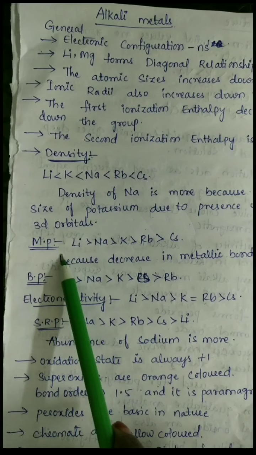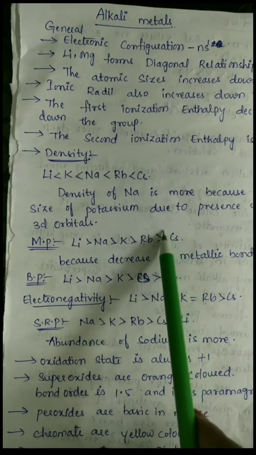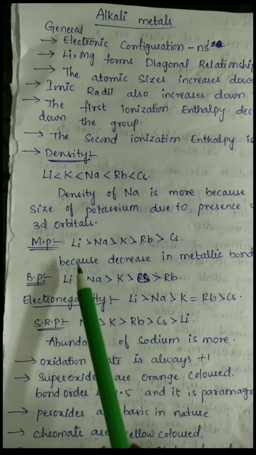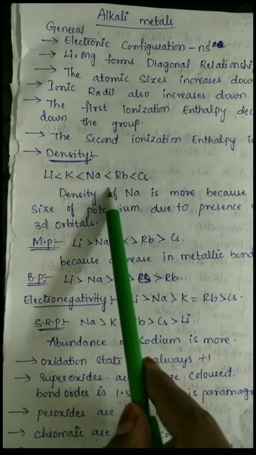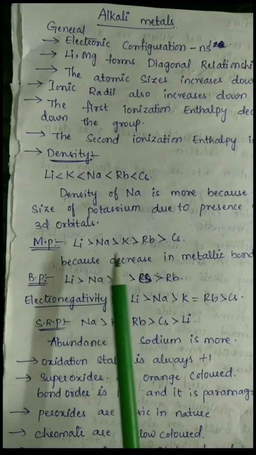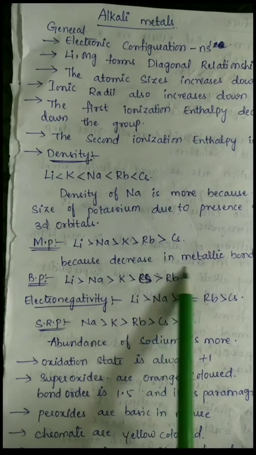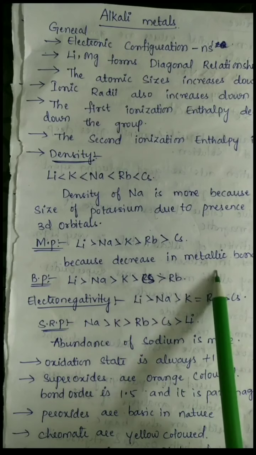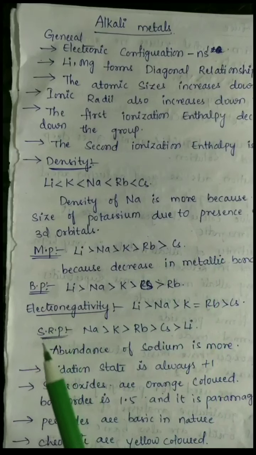And the melting point decreases down the group. Cesium has a low melting point while lithium has a high melting point. So here we can see the irregular trend in the density, but there is no irregularity in the melting point, which decreases down the group. This is because of the decrease in the metallic bond. Due to the decrease in the metallic bond, the melting point also decreases.